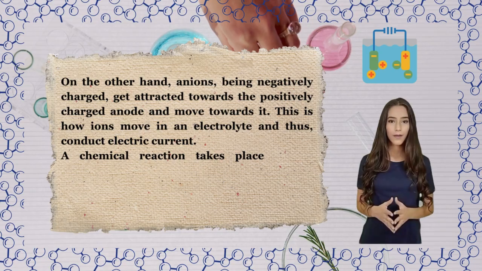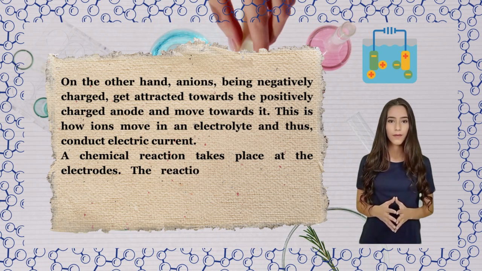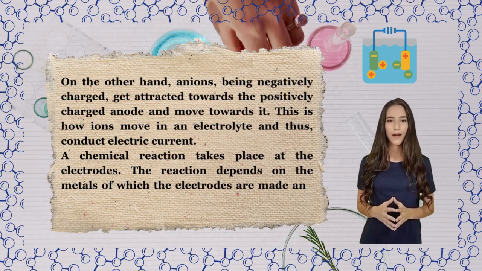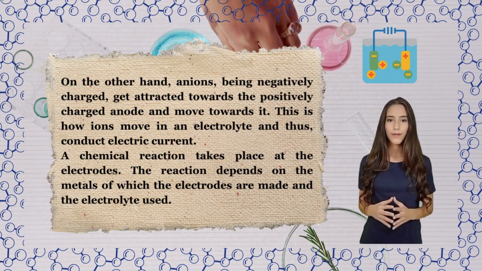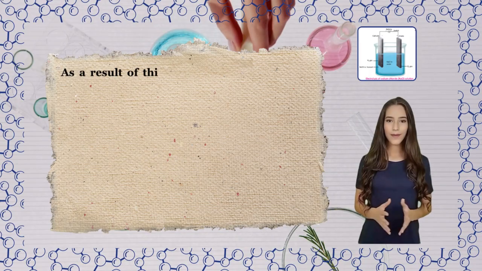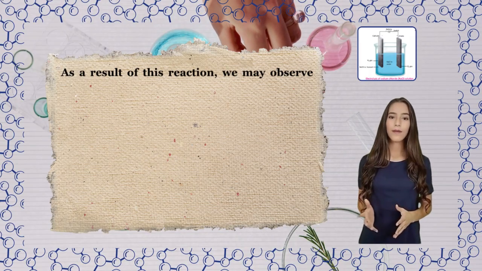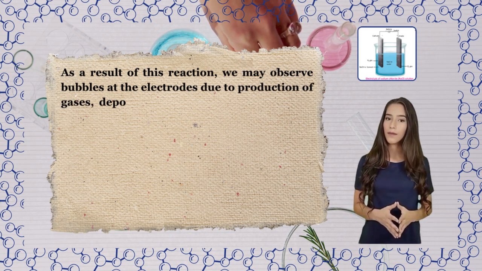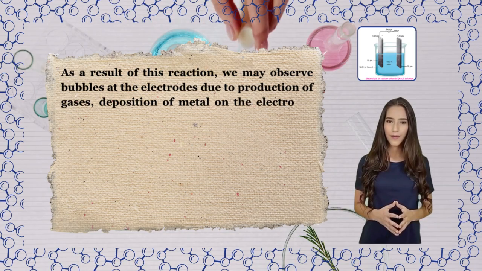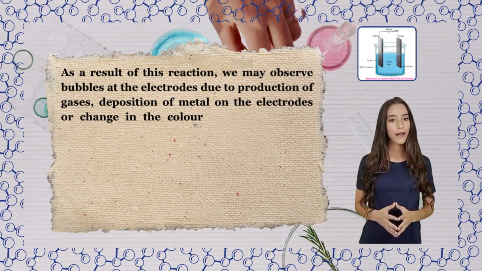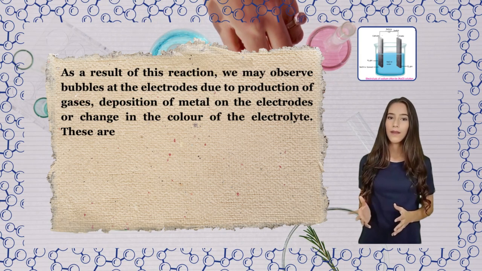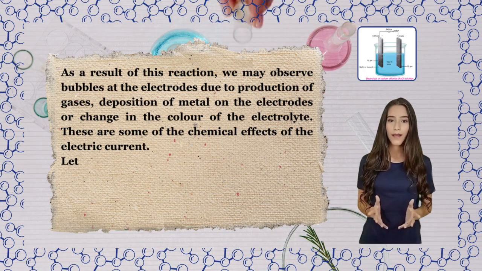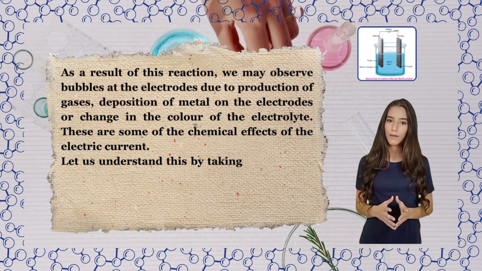A chemical reaction takes place at the electrodes. The reaction depends on the metals of which the electrodes are made and the electrolyte used. As a result of this reaction, we may observe bubbles at the electrodes due to production of gases, deposition of metal on the electrodes, or change in the color of the electrolyte. These are some of the chemical effects of the electric current. Let us understand this by taking an example.